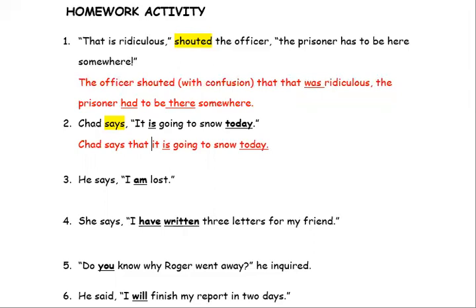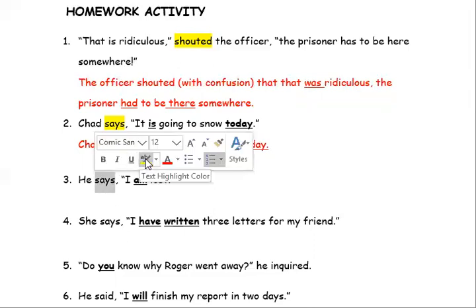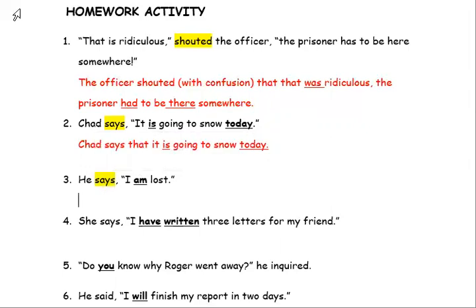Moving on. He says I am lost. So for this one, you also need to ask yourself what is the verb, who's doing the verb. He is doing the action. So he says is the introductory verb here, and this is in present tense. Says is a present tense verb, so nothing changes here.